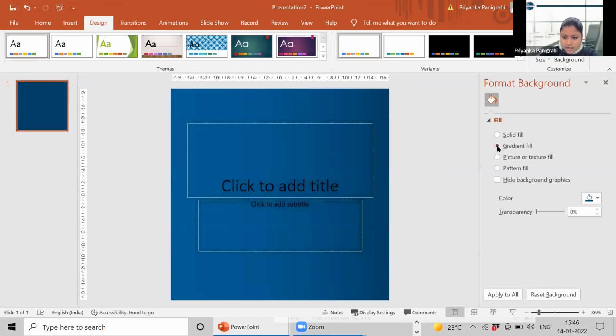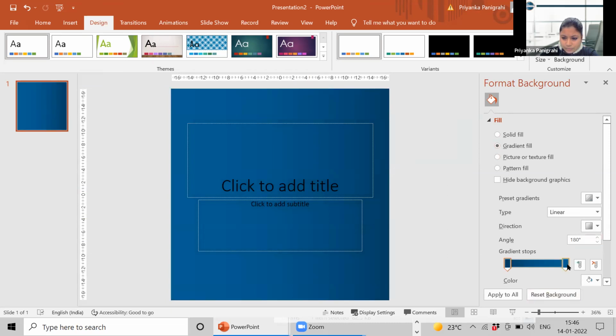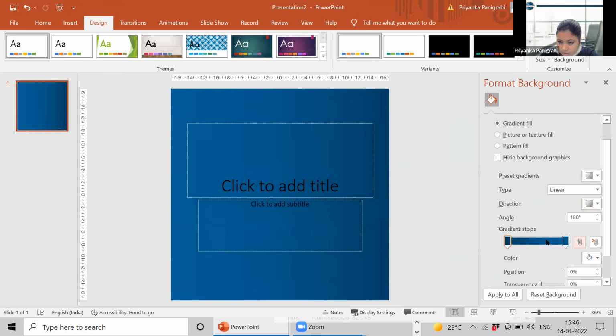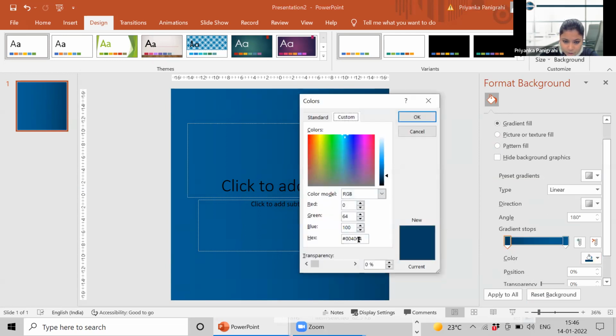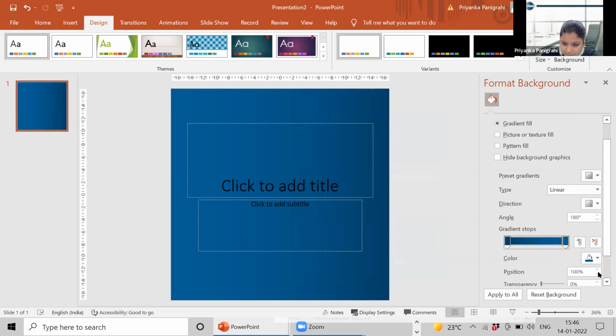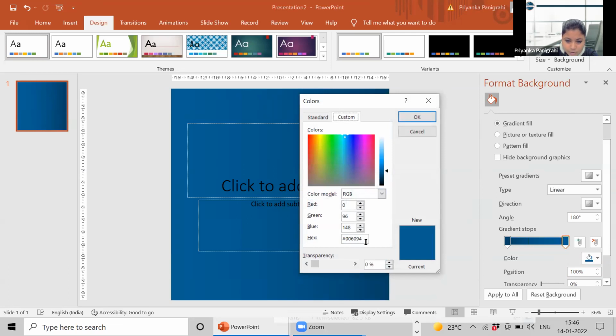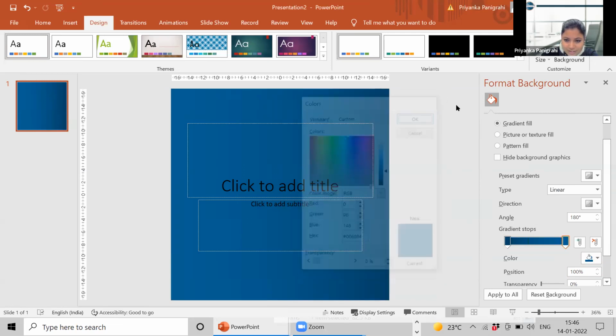Otherwise, what you can do is, if you want to create a gradient fill, as we have done, let me do. See, these are the gradient stops. So this is basically the two colors between which they will create a gradient. I have selected the first gradient stop, then I go to color, and I will put the first color, 4165. Then I'll go to the second gradient stop, and again do more colors and put here 6094. It was already put, so that is why I'll show you with the gray one.